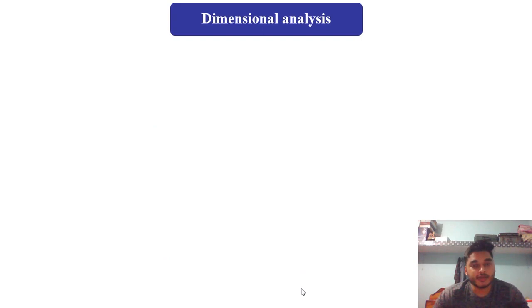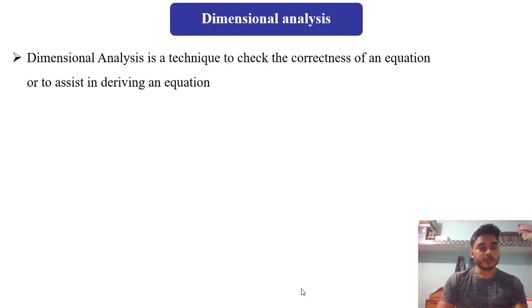So remember I asked you how you will justify that the physical formula that you have written is correct. Dimensional analysis can tell you whether the physical formula that you have written is correct or not. So now we will look into dimensional analysis. Dimensional analysis is a technique to check the correctness of an equation or to assist in deriving an equation.